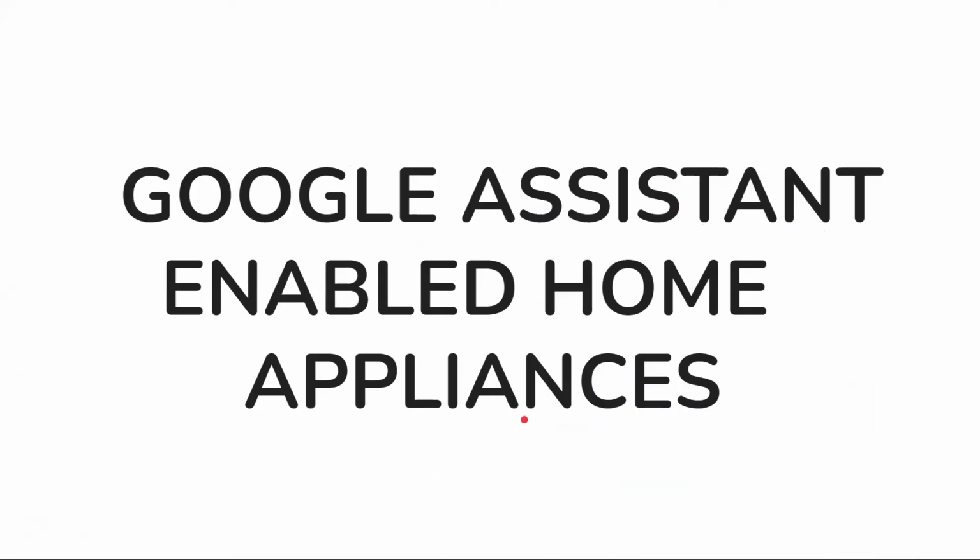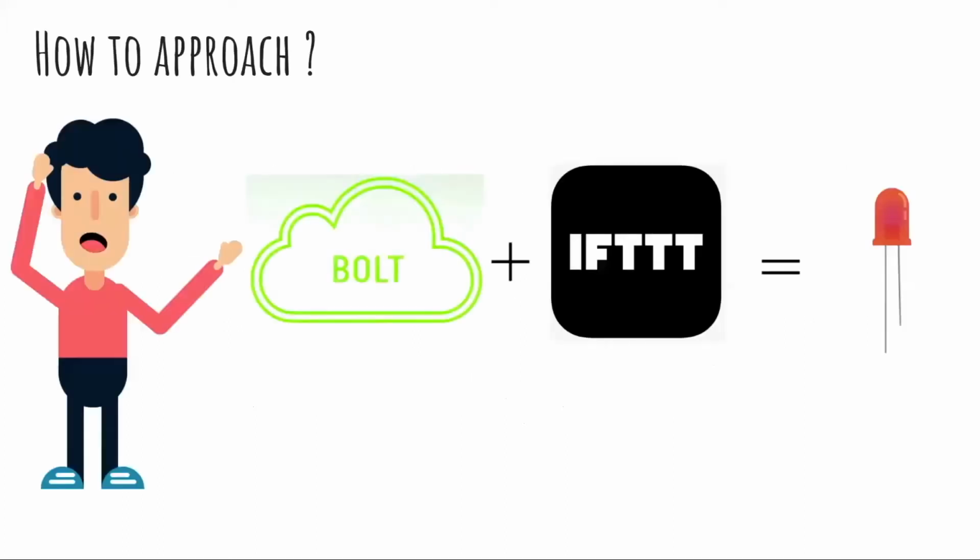So now coming to our project, Google Assistant enabled home appliances. My Google Assistant will be controlling my appliances, my bulb, my fan, and each and everything of my house. So now, how to approach this particular project, like how I will make my project. Just a second.